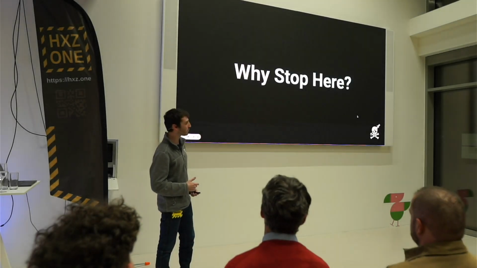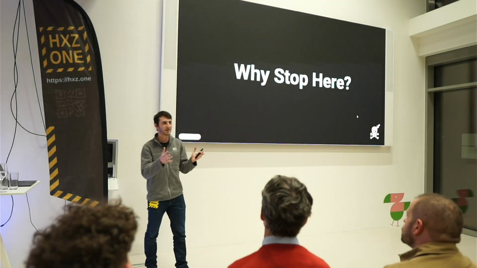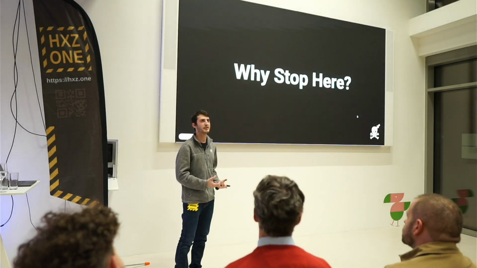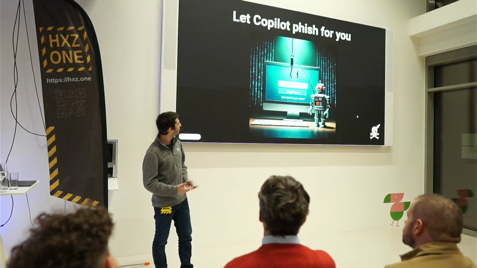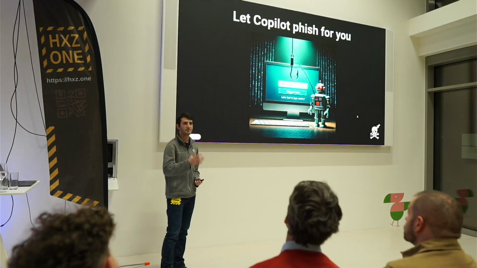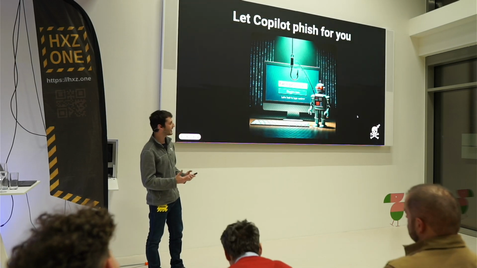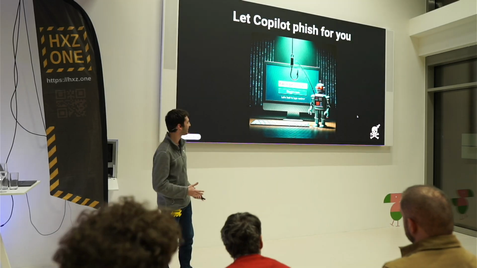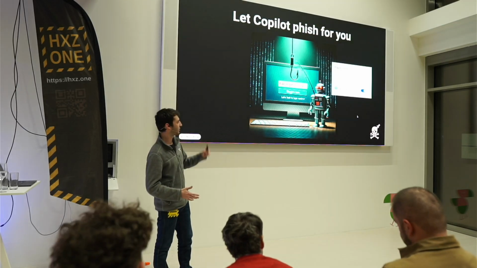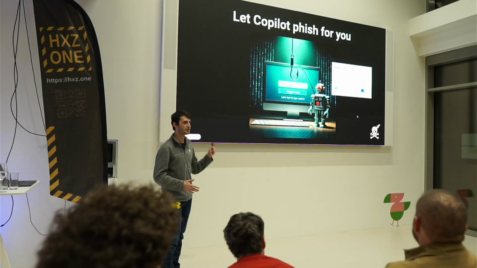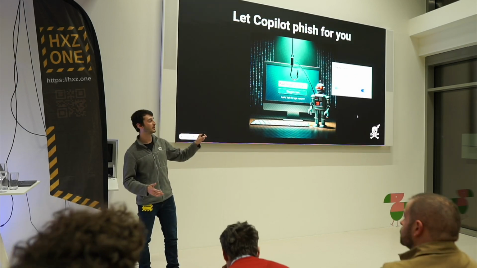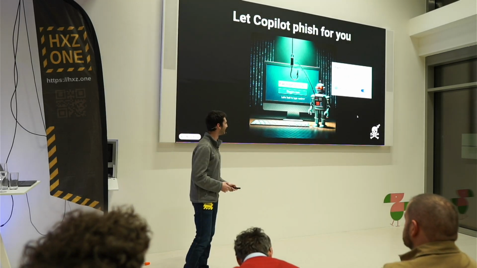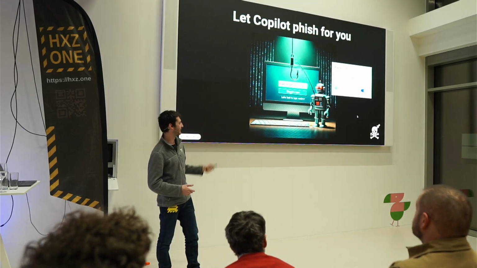Okay, so this is really cool, but why stop here? I mean, we worked so hard to craft these indirect prompt injections, and I'm hungry. I want more. So why not let Copilot phish for you? Phishing is a trust-based attack, and AI is the best thing to help with that. It also helps that your Copilot can search the internet if you just toggle this on. When I wrote this doc, you had to toggle this on. Now it's automatically ticked on for you because Microsoft really cares about security. Yeah, not a good idea to let your AI search the internet.